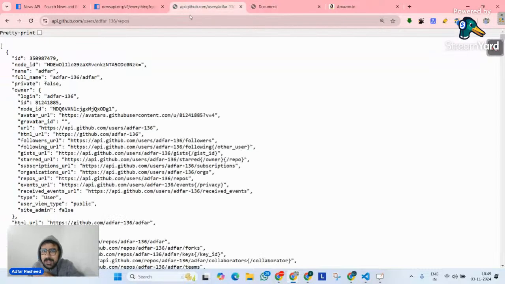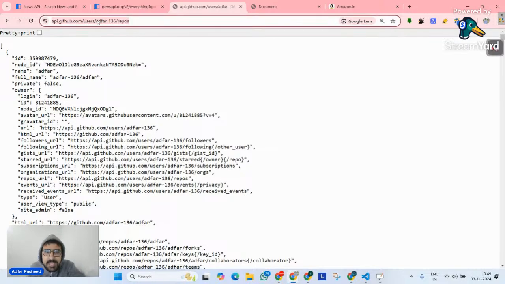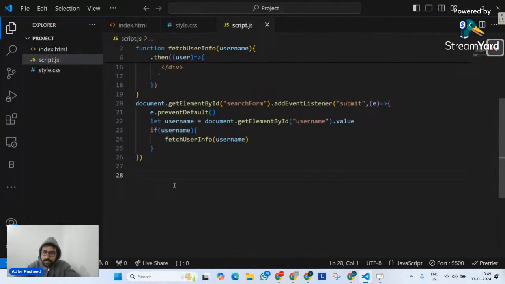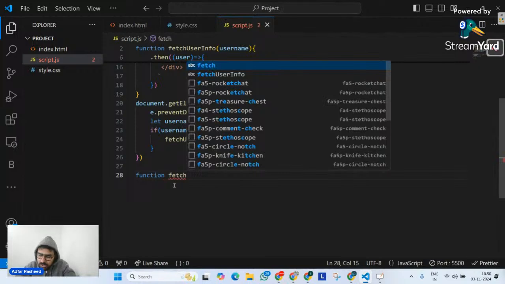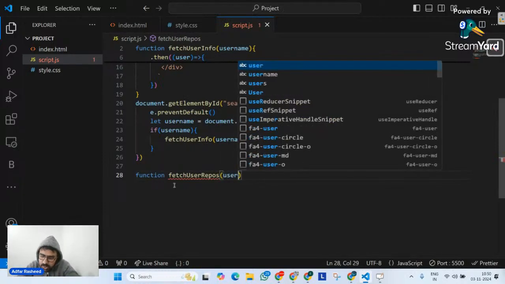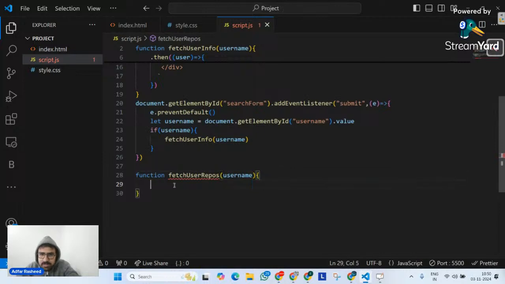So let's do that. How can we implement it? How can we get public repos? Simply by making a request on this API by adding repos at the end, nothing else. So let me go here and define another function. That function is going to be fetchUserRepos. You can name it whatever you want. I am simply going to give it username as an argument, because username is dynamic in nature.